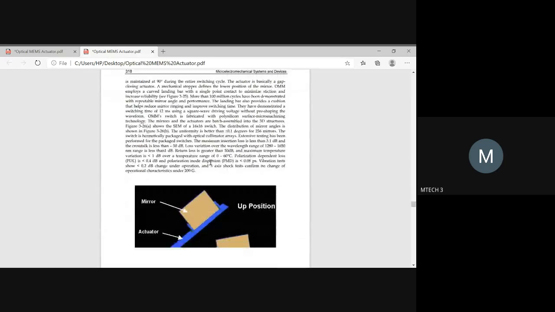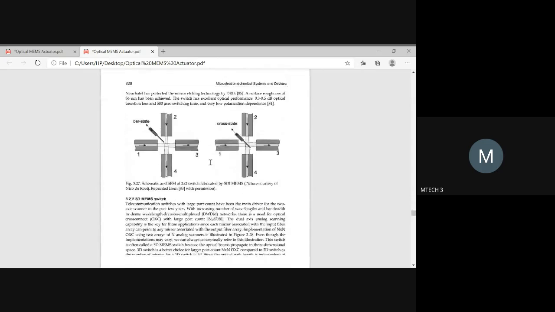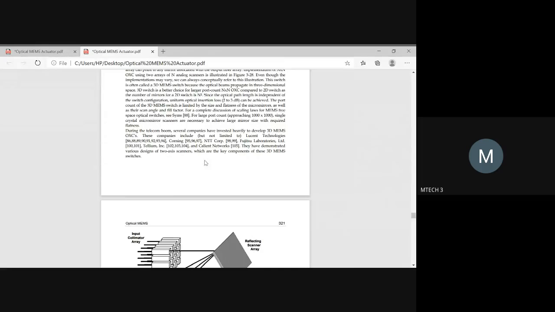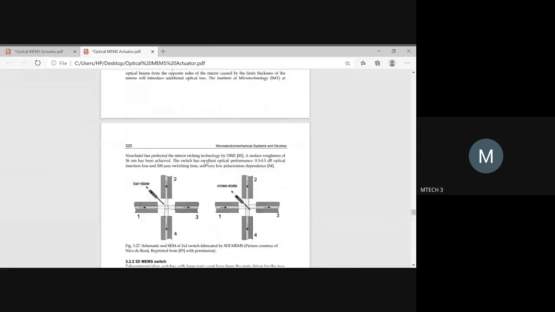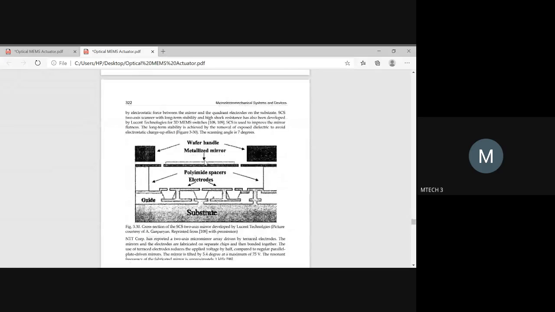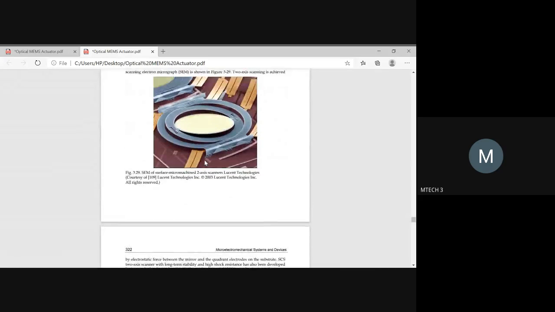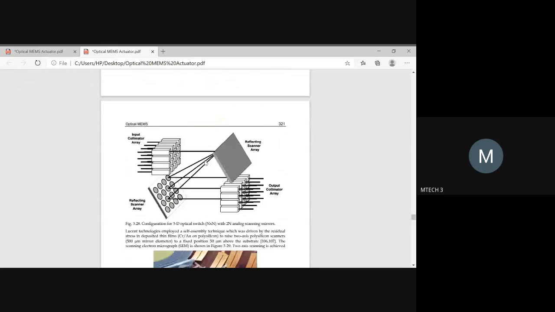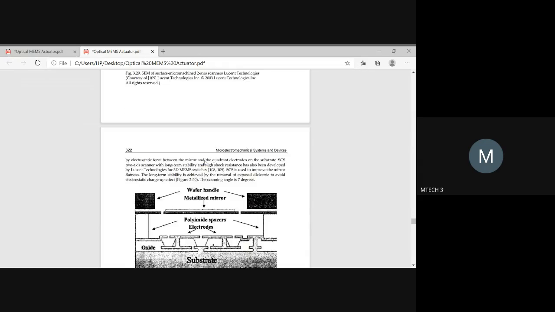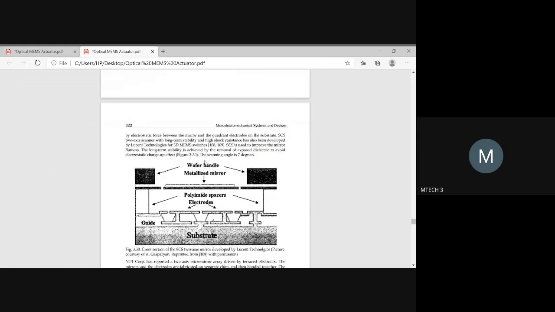So kindly go through this paper. It is a very lengthy one, but it is worth reading. So you have 3D MEMS switch and 2D MEMS switch also as a part of application. The main thing I have covered. So they have shown you how to configure a 3D optical switch also, right? So it helps you to get yourself ready to make the devices as well. It's a very good paper.